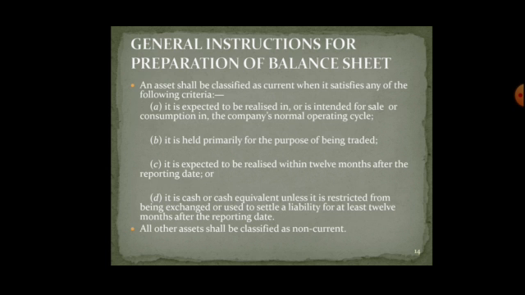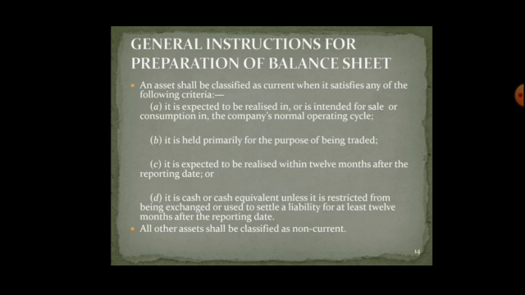It is expected to be realized within 12 months after reporting date. So it should be either sold or can be paid off against liability. It is cash or cash equivalent unless it is restricted from being exchanged or used to settle a liability for at least 12 months after the reporting date.